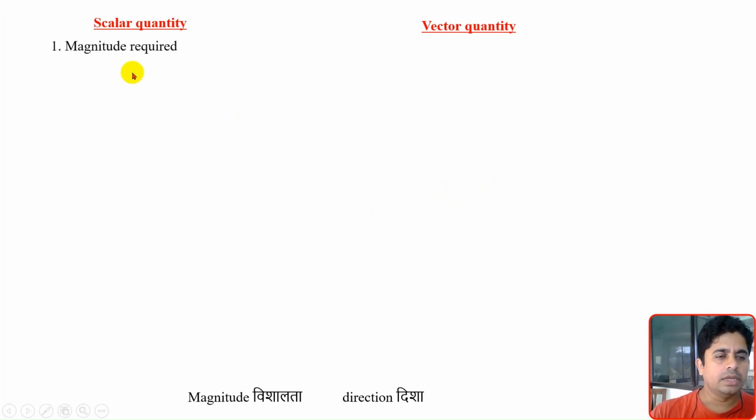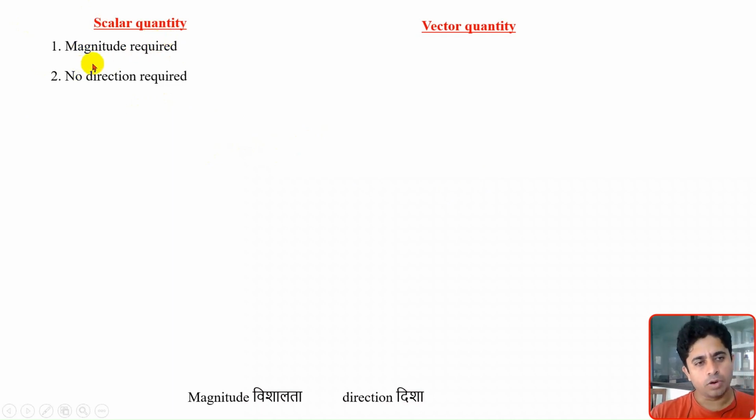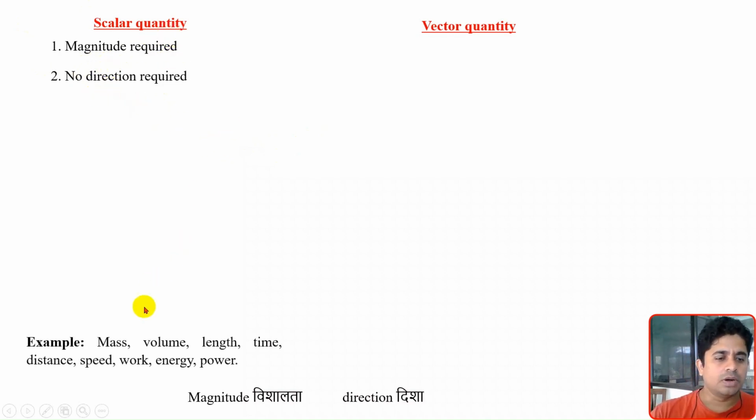For a scalar quantity, magnitude is required. We have to give information regarding the magnitude of that quantity. And second, there is no need to give information about direction. No direction is required. For a scalar quantity, there is only importance to the magnitude, no importance to the direction. A few examples of scalar quantity: mass, volume, length, time, distance, speed, work, energy, power.